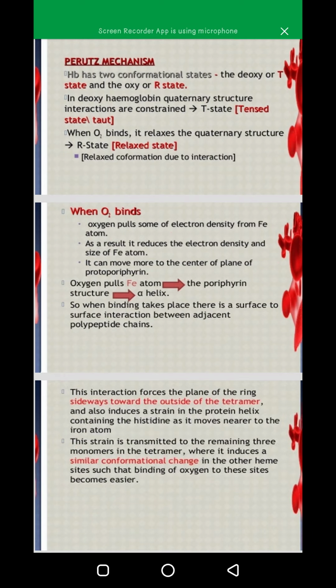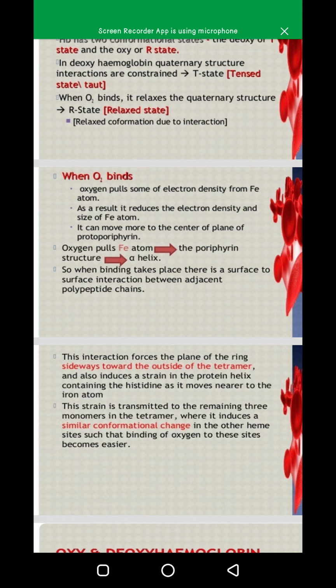Now, when O2 binds, oxygen pulls some of the electron density from the ferrous atom. The ferrous atom is in the center. You can see the structure. Oxygen pulls some of the electron density from the ferrous atom. As a result, electron density in the iron atom reduces and it can move more to the center of the plane of protoporphyrin. Now oxygen pulls the iron atom. The porphyrin structure forms an alpha helix.